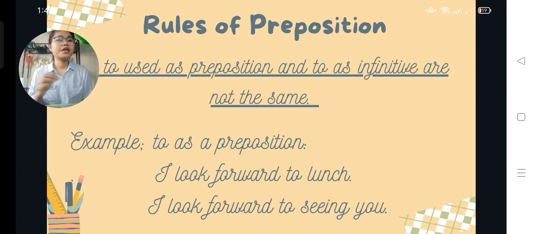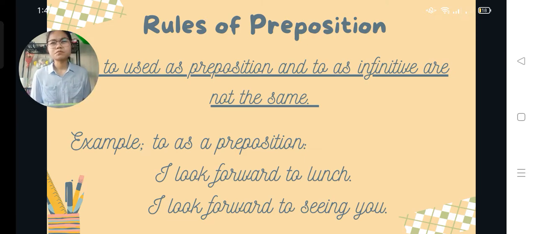So be aware and don't mix the two different things. When to is used as a preposition, it is followed by a noun or pronoun that will form a prepositional phrase.